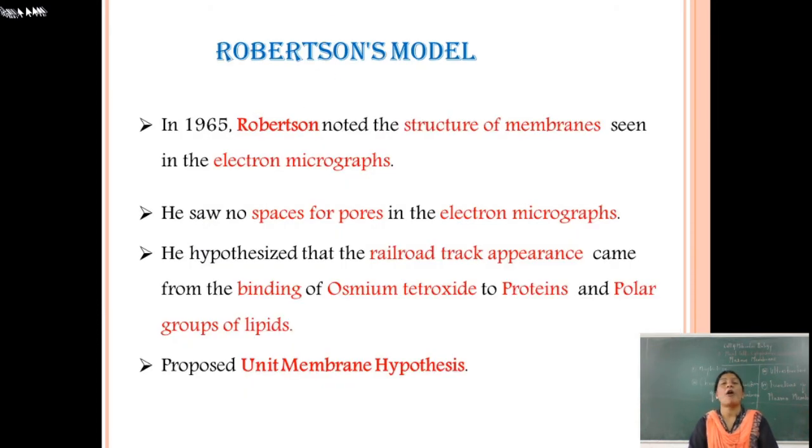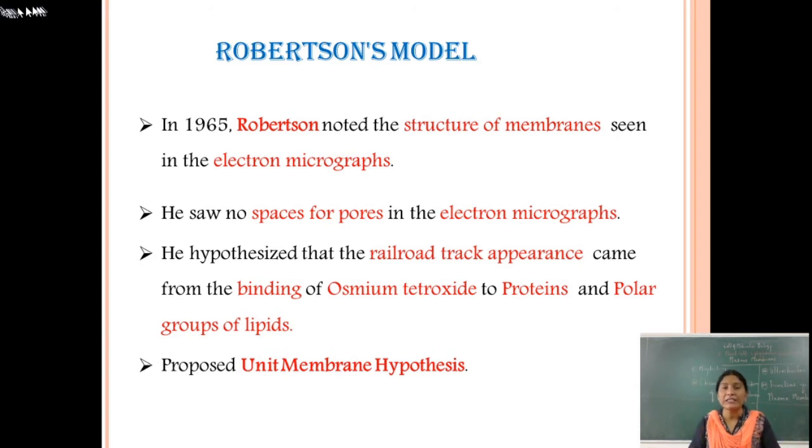Next is Robertson's model. In 1965, Robertson observed the structure of the membrane under the electron microscope. In the electron micrograph he saw no space for pores.